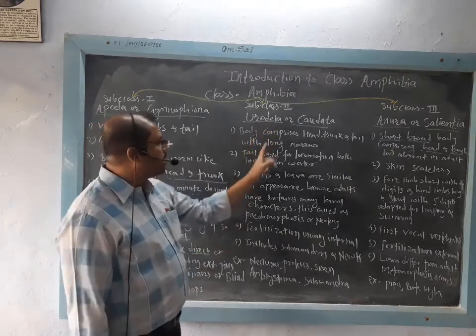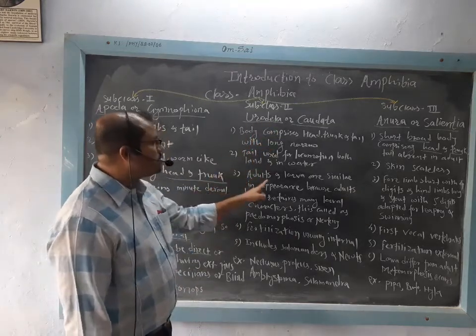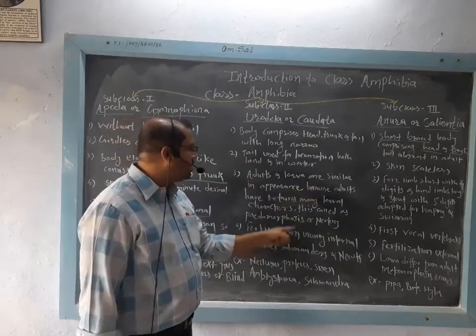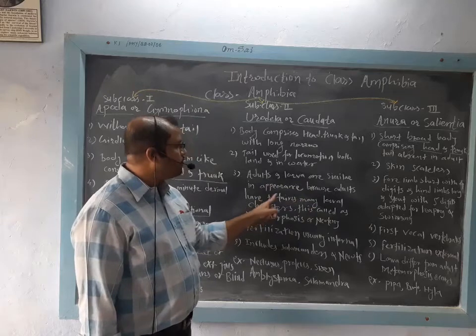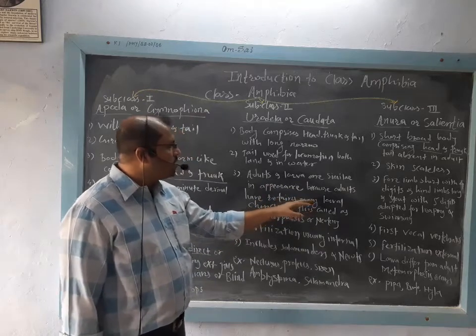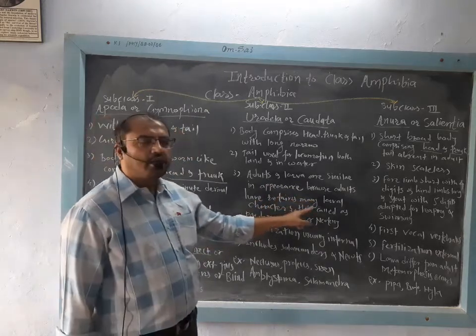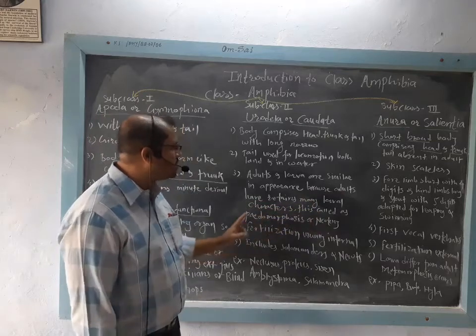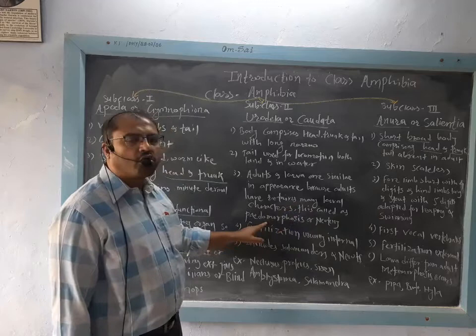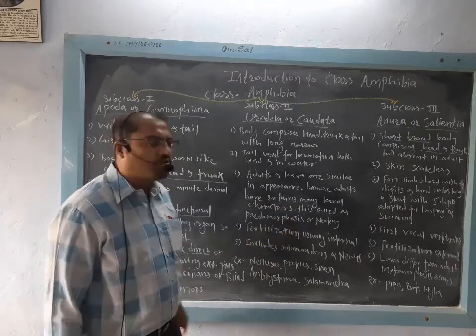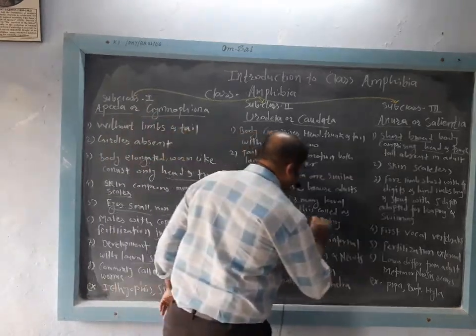Here in case of Urodela, adults and larvae are similar in appearance because these adults have retained many larval characters or structures. This is called pedomorphosis or neoteny. So these are the important words.